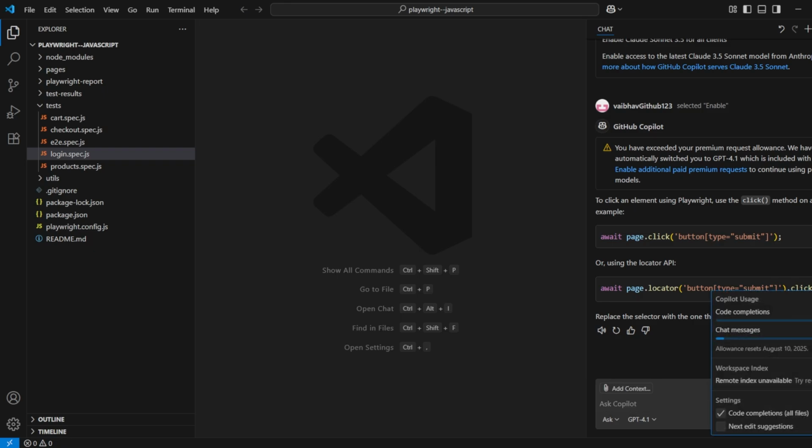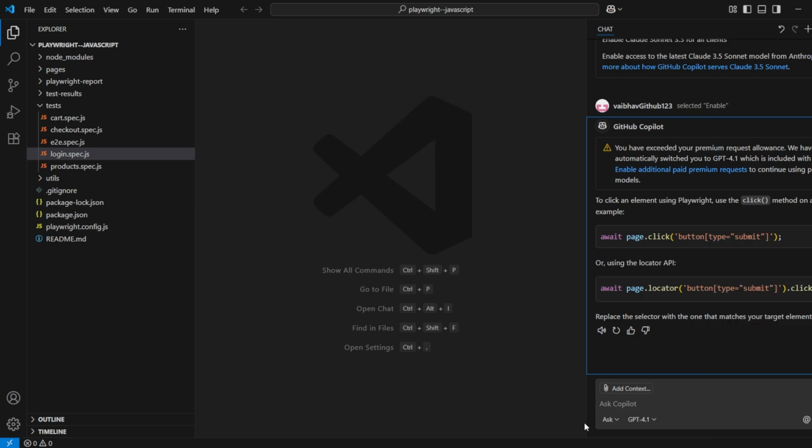And as you can see here, the more we are using it, you can see that it is increasing. Our chat messages have gone to 14%. So it's a free version. It has some limited usage only. So for demo purposes, I have just now activated my premium one. It gives you 1 month free as well if you are going for the premium. And you can see now I'm getting a premium request. So what are these premium requests? Copilot says that if you're using some high CPU workload, it is considered a premium request, right? So this is ask mode.